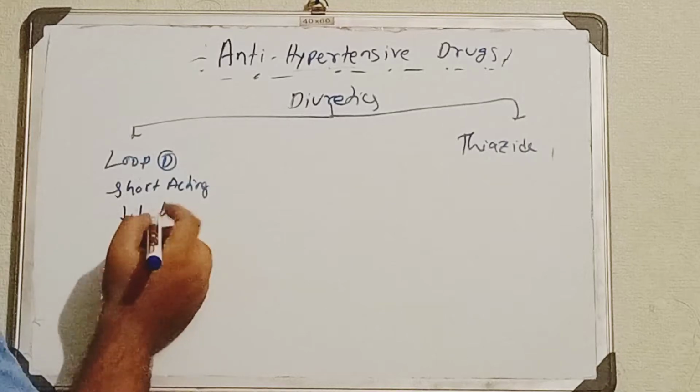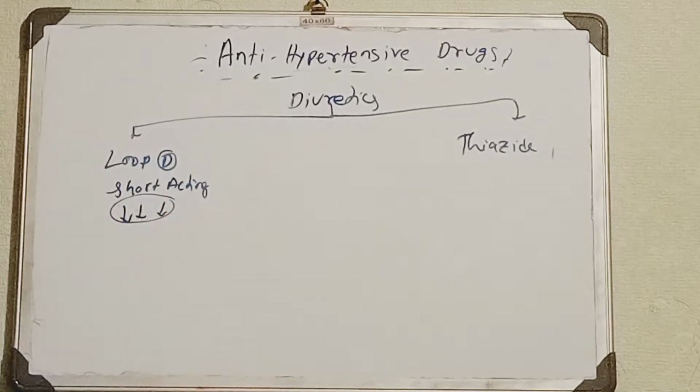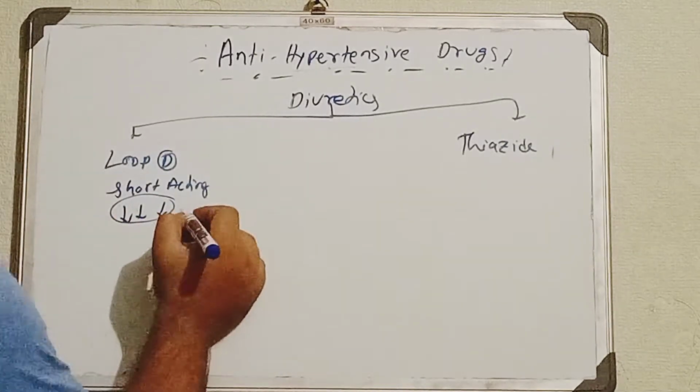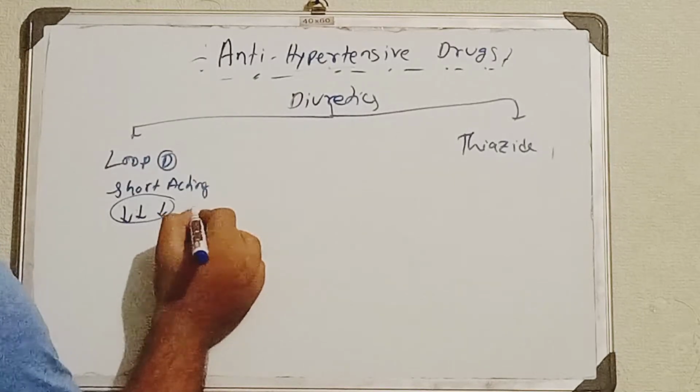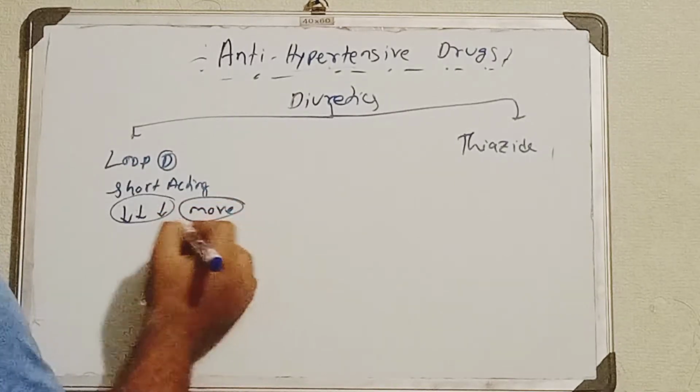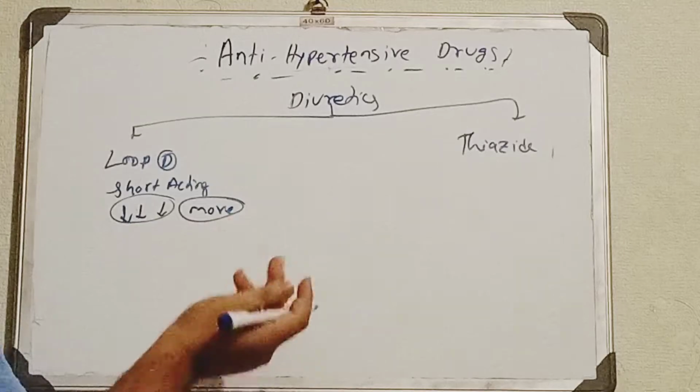The amount reduced by the action of this drug is very much, so a larger amount of blood volume will be reduced instantly within a very short time.